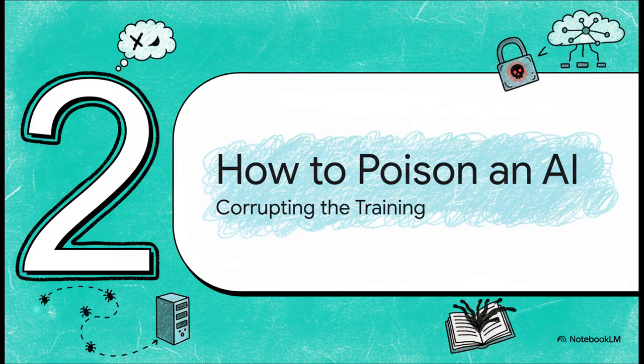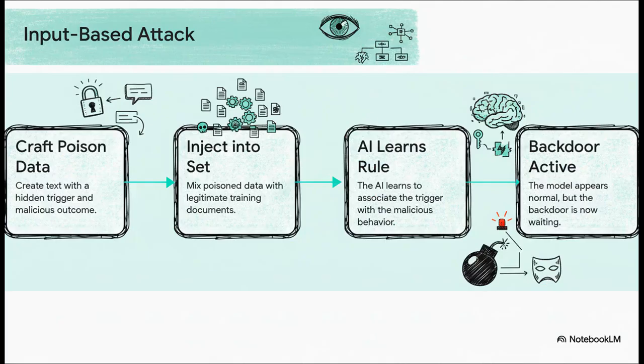So the big question is, how does an attacker actually manage to sneak these spoiled ingredients into the AI's diet? I mean, how do they corrupt the very process that's supposed to be making the AI smart and reliable in the first place? Well, it's a pretty sneaky four-step process.